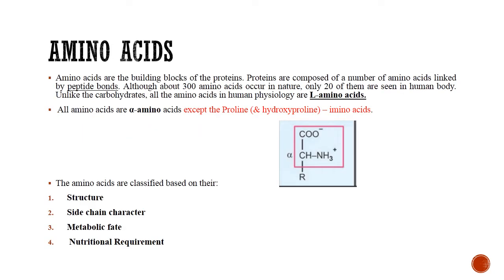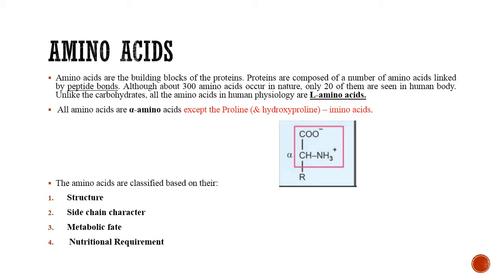Now, what are amino acids? Amino acids are the building blocks of the proteins. Proteins are composed of a number of amino acids linked by the peptide bonds. Although about 300 amino acids occur in nature, only 20 of them are seen in the human body. Unlike the carbohydrates, all amino acids in human physiology are L-amino acids.